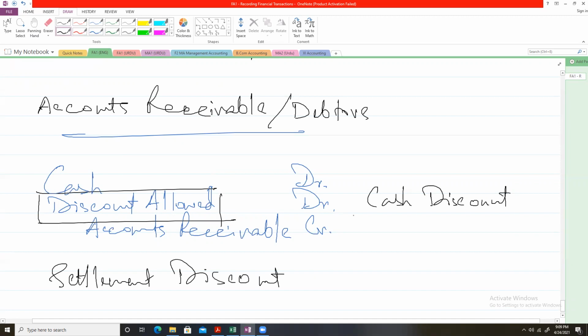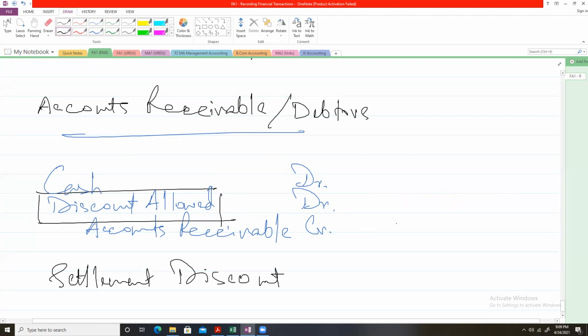In this example, we allowed the debtor to settle his or her account at an amount that was less than the amount the debtor initially promised to pay us.